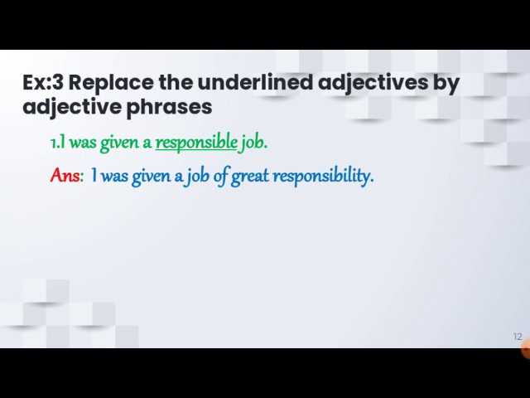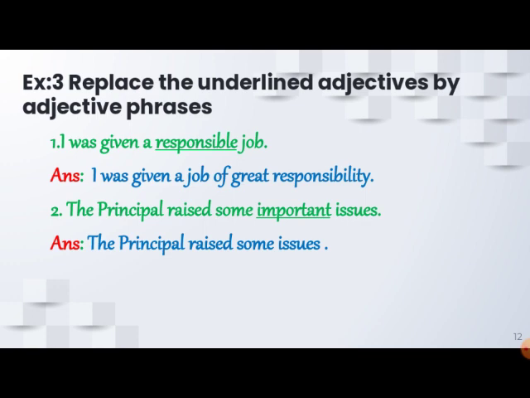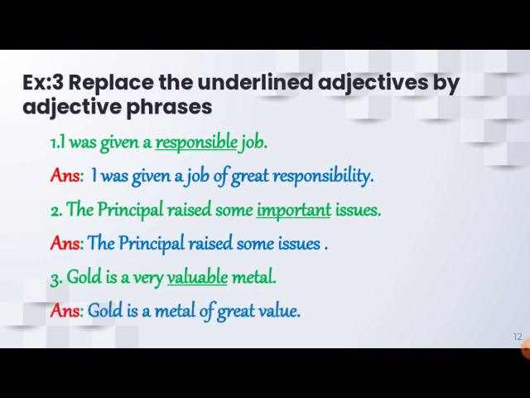So of great responsibility becomes an adjective phrase. Next sentence: the principal raised some important issues. The principal raised some issues of great importance. Next, gold is a very valuable metal. Gold is a metal of great value.